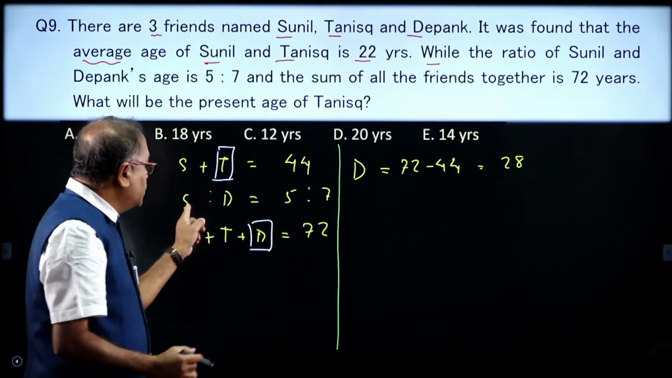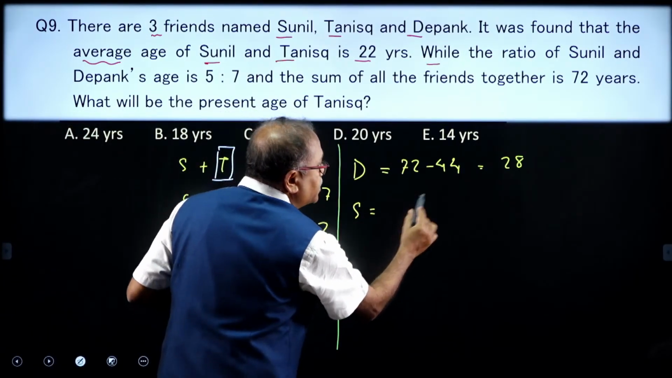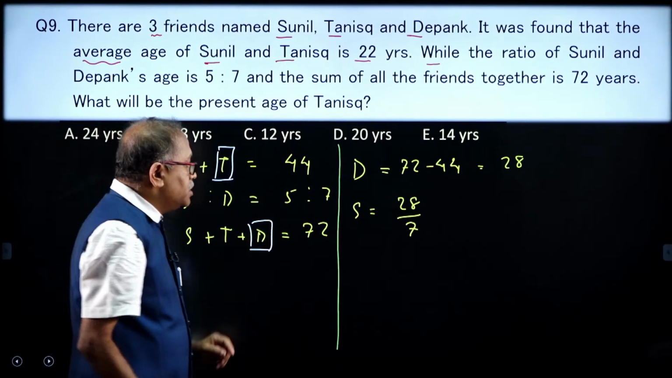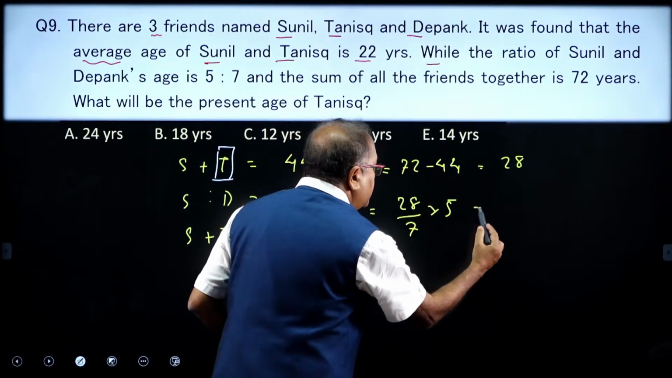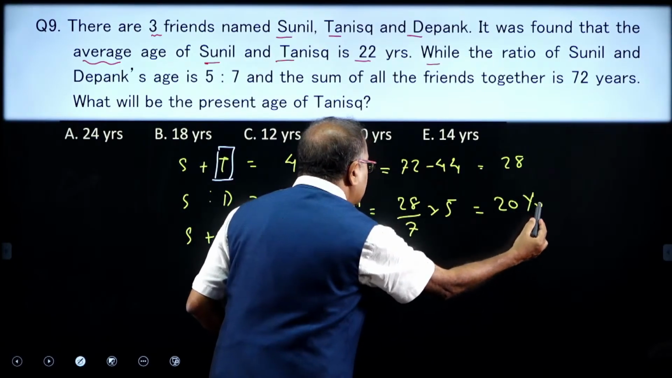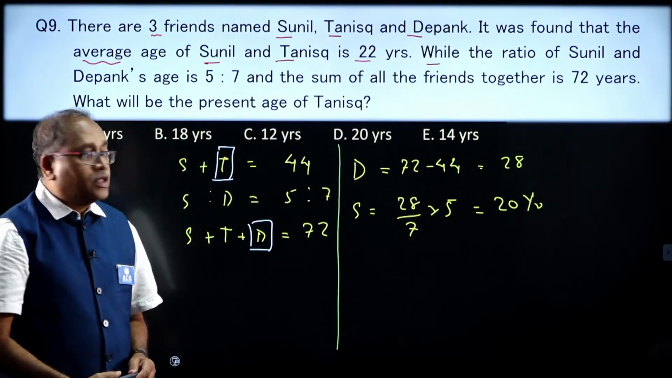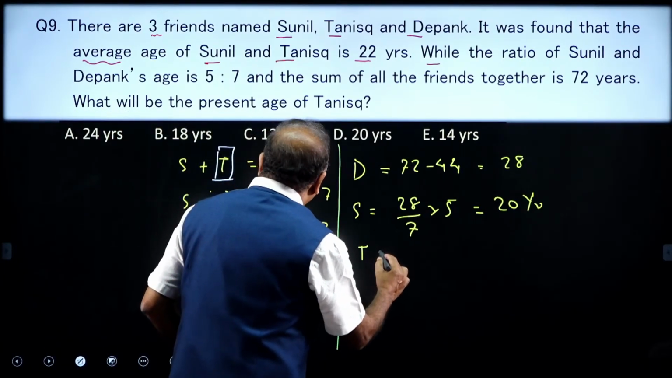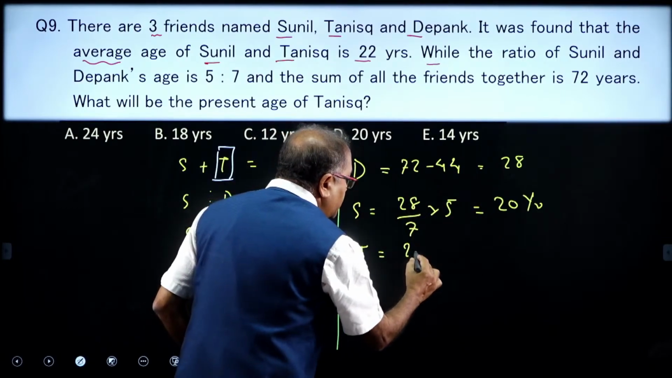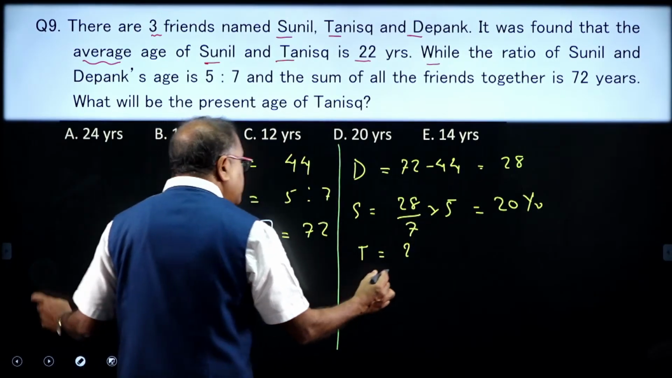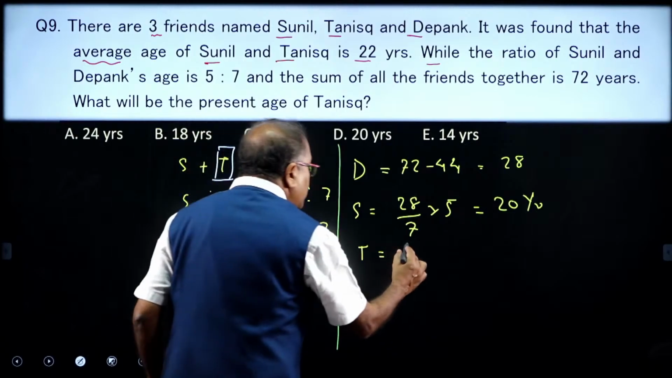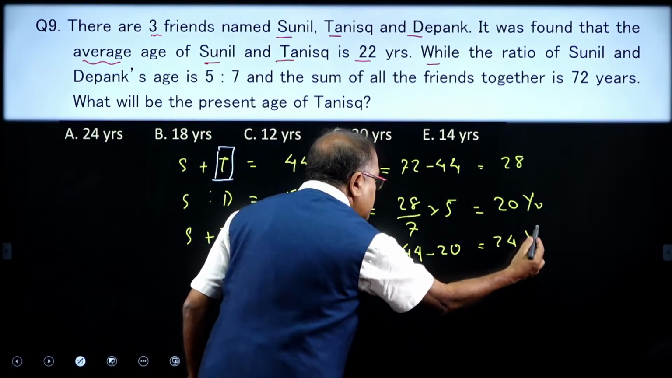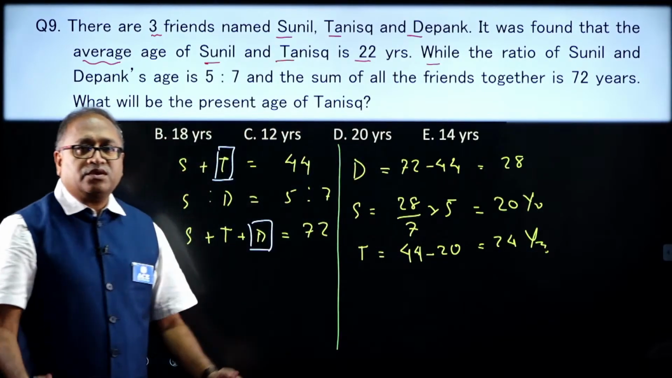7 parts. So, what is the age of S? The age of S is 28 divided by 7, I am getting 1 part. My requirement is 5 parts, multiply this by 5. So, you are getting 20 years is the age of S, and you know the S plus T is 44. So, what is the age of T? The age of T is 44 minus 20, you are not expected to write down all these. So, that is 44 minus 20, and you are getting 24 as your answer, that is all.